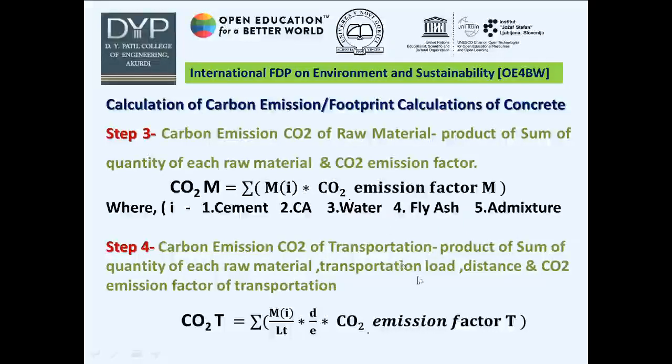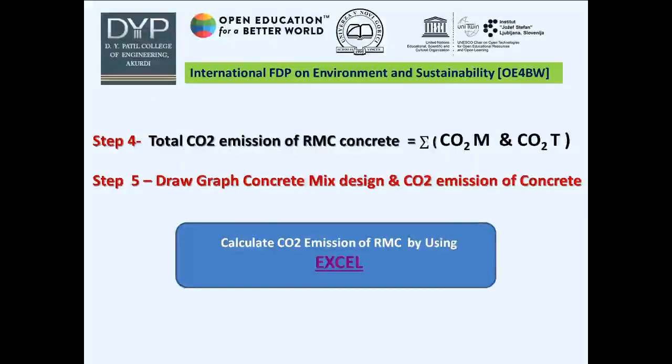The only change is that in the first case we use the CO2 emission factor of material, and here the CO2 emission factor for transportation. Then the total CO2 emission of the RMC plant is the algebraic summation of CO2 of raw material and CO2 of transportation. Then we draw a graph of concrete mix design 1, 2, 3 and CO2 emission respectively.